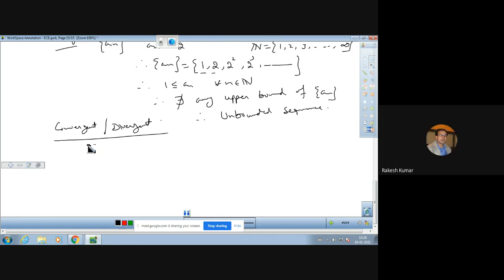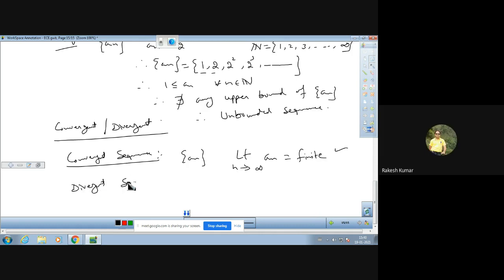So for this, we have to define first what is the meaning of a convergent sequence. A sequence an is said to be a convergent sequence if the limit as n tends to infinity of an is finite. This is the meaning of a convergent sequence. और अगर finite नहीं आ रहा है तो divergent sequence.